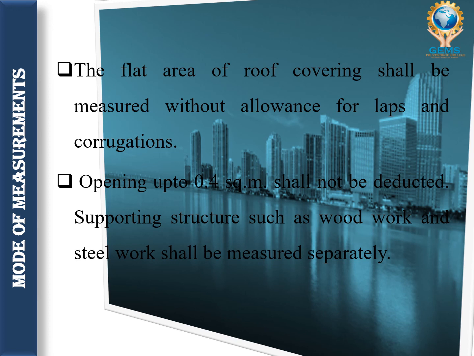The flat area for roof covering shall be measured without these. Then openings up to 0.4 square meter shall not be deducted. Supporting structures such as woodwork and steelwork shall be measured separately.